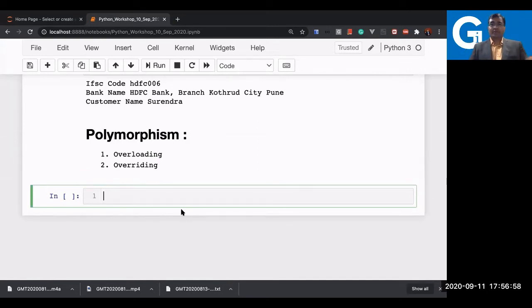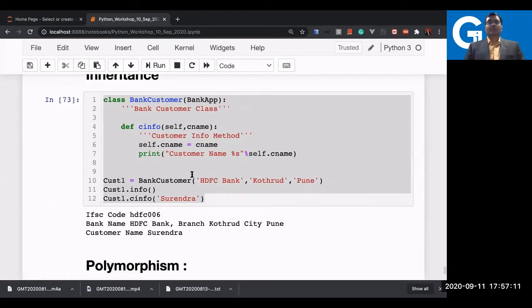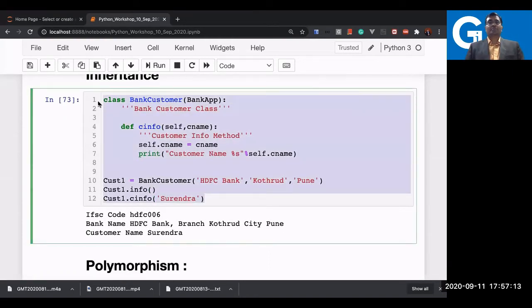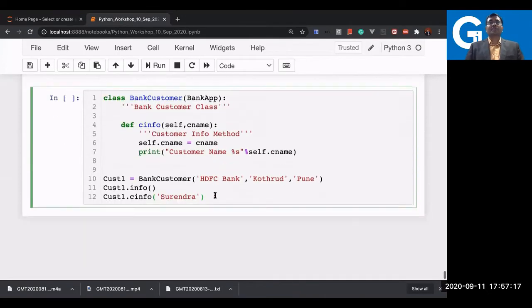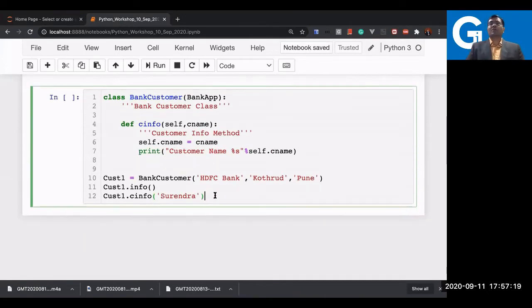But here there's a but. In the Python case, even if you try to do overloading, it will always be overriding only. How? You are going to see with the demonstration. So in this particular class, I'm going to continue here, but now the modification will be done. And what modification will I be doing here? I'll just say info here instead of C info.